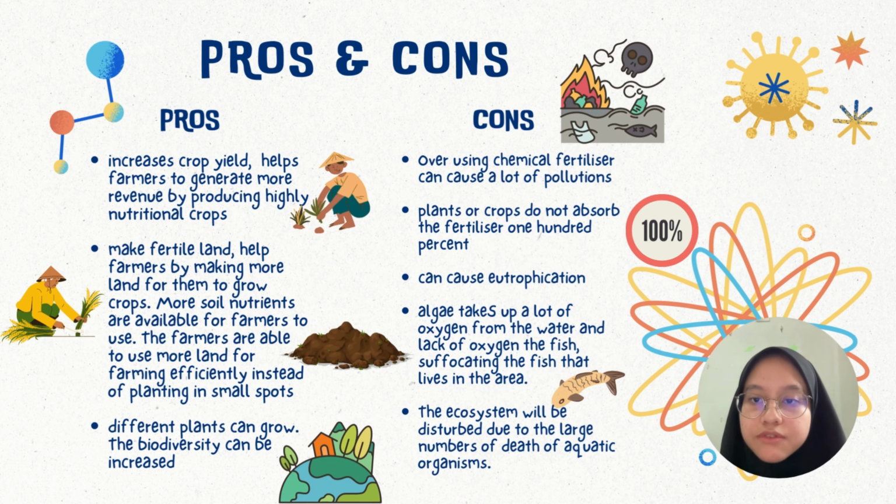Sulfuric acid is used to manufacture phosphate fertilizers such as ammonium sulfate. It increases crop yield, which helps farmers generate more revenue by producing highly nutritious crops. This product of sulfuric acid, phosphate fertilizer, can make land fertile. It can help farmers by making more land available for them to grow crops.